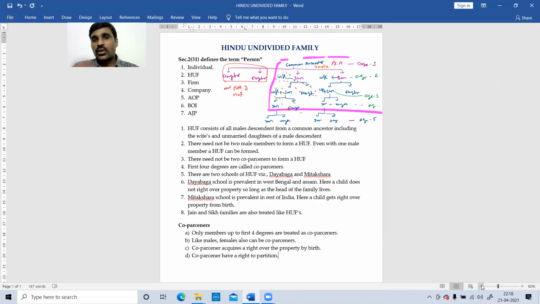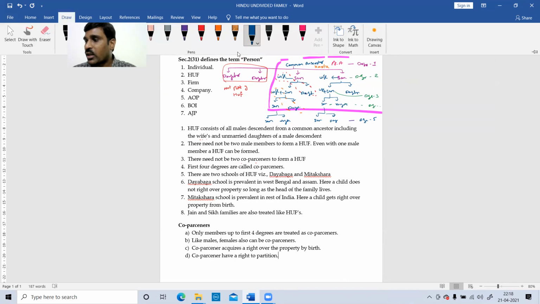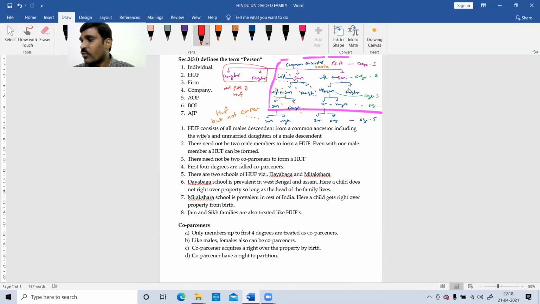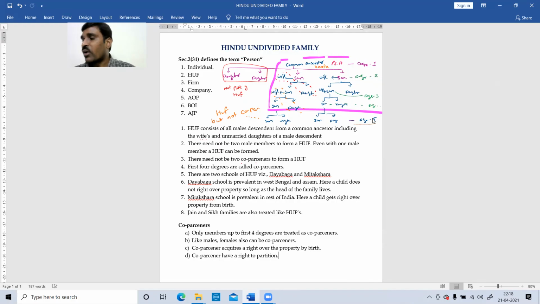Just look at the red portion on the left-hand side: they are not a part of HUF. The purple rounded portion is a part of HUF and also coparceners. Those at degree 4 and degree 5 are a part of HUF but not coparceners. The pink color is HUF but not a coparcener because it is degree 5. Only the first 4 degrees are treated as coparceners.